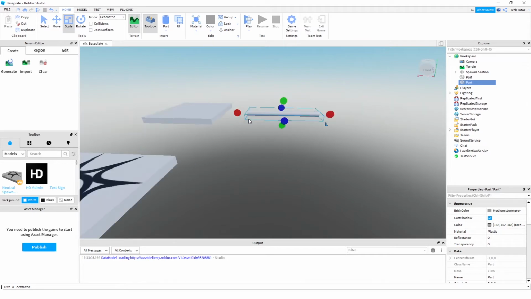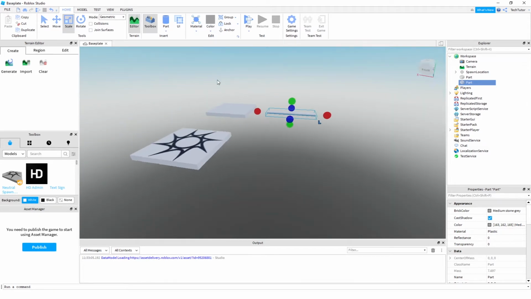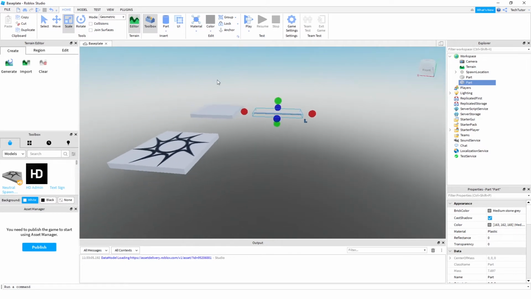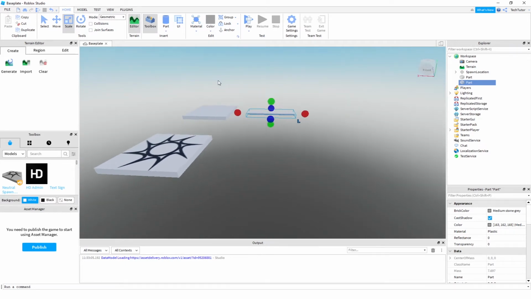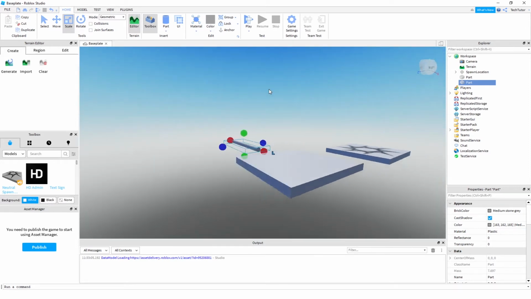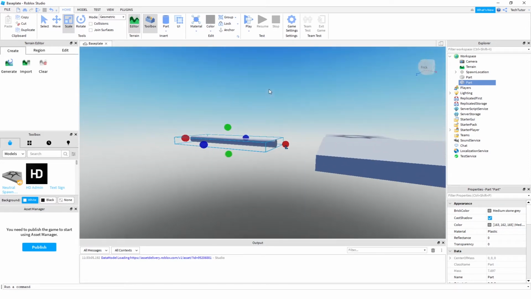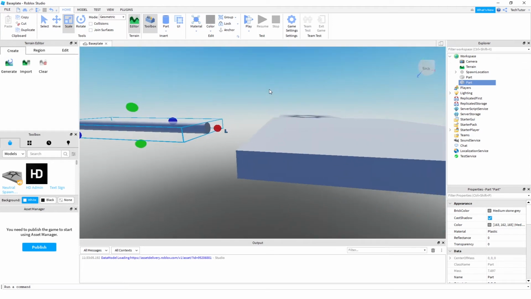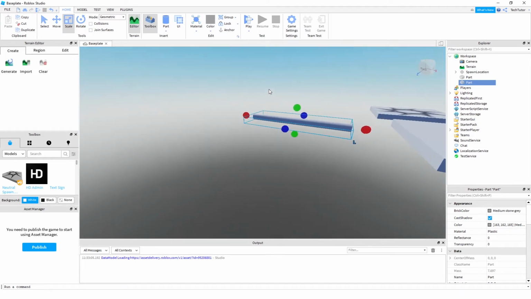And you can zoom in with the mouse wheel. If you hold this right click and you move your mouse around, that'll kind of pan around. And you can use WASD to move around with the camera. So we'll go ahead and make sure that this actually makes sense. It's actually kind of lined up with our second panel you're hopping to.